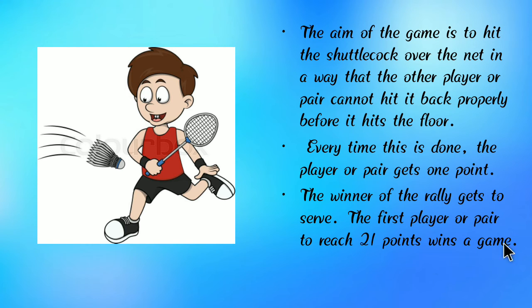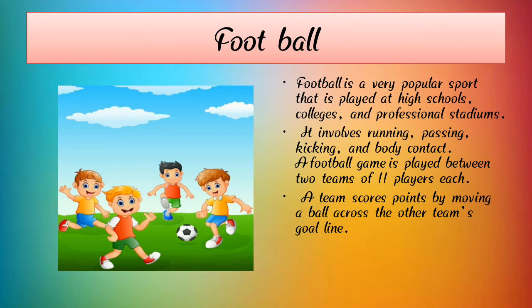So mostly the aim of the game is to hit the shuttlecock over the net, and every time it is done, the player gets a point, and 21 points wins the game. So children, does everyone understand this badminton game? Now we are going to learn the next slide, that is football.